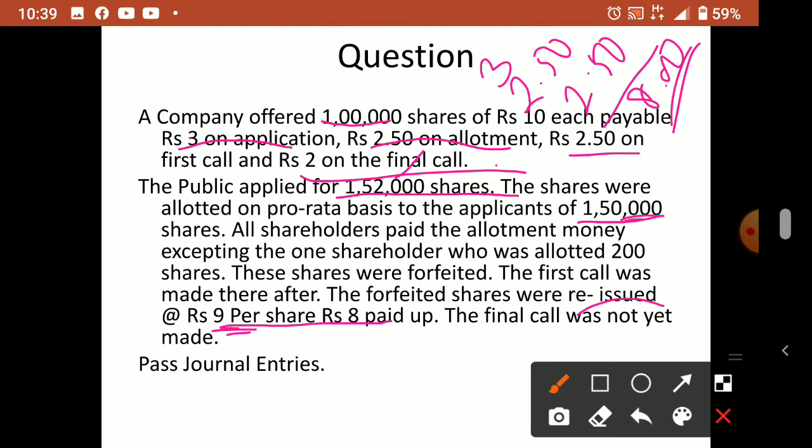So we have to compare this 8 and 9. Okay, so that we will discuss once again when I solve it. So the final call was not yet made by the company. So this is the situation now. Okay, so we'll solve the question now.